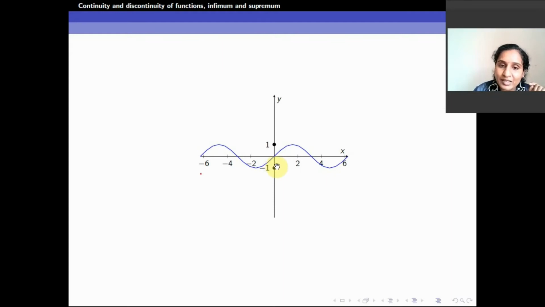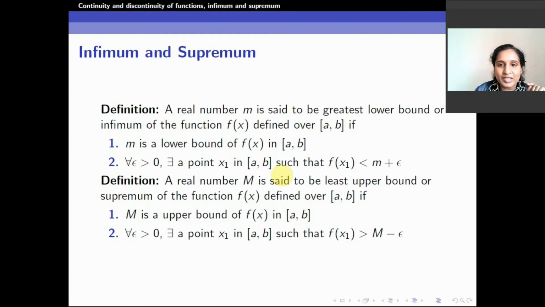That will not act as a lower bound means what? I can find points in the function which go below that particular value. I hope you get that. For every epsilon greater than 0, I will talk about m plus epsilon.